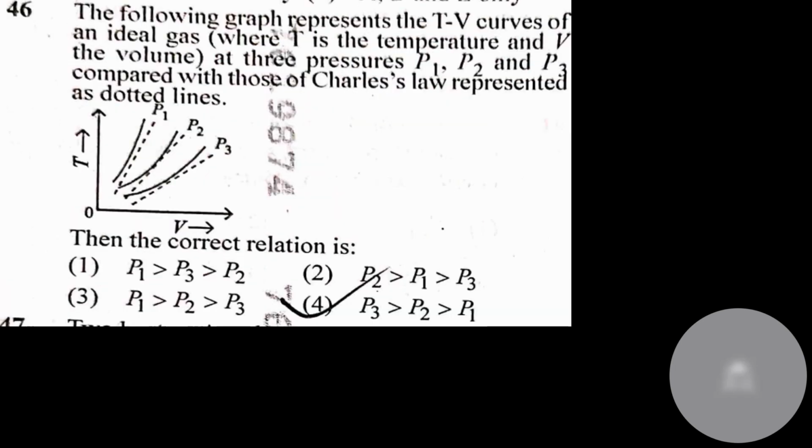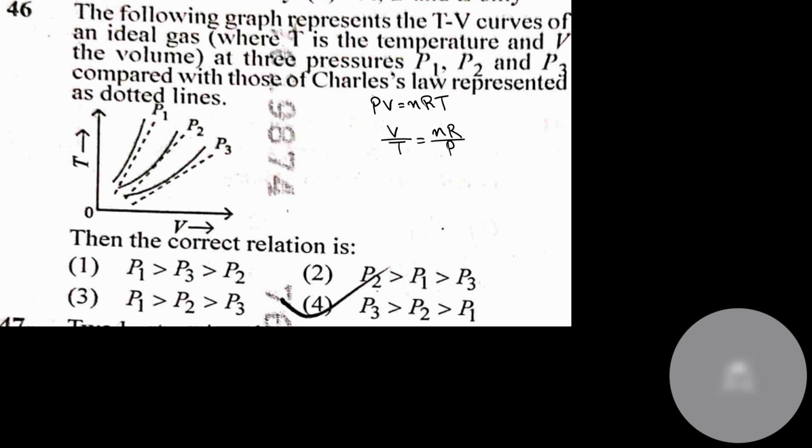This is the classic question of thermodynamics. In this question, a TV curve is given, and which of the following pressures, P1, P2 or P3, is greater? So I do know that PV is equal to nRT. The graph of V and T is given. So V divided by T is equal to nR by P.